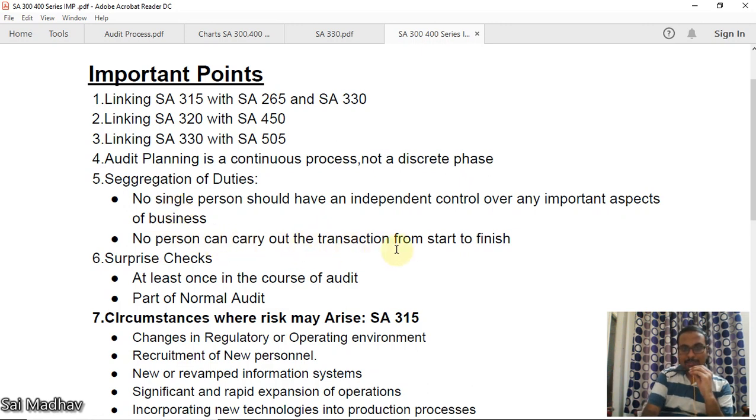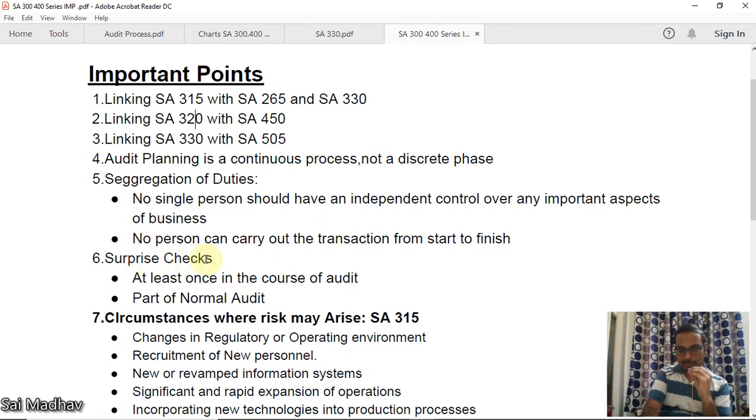No person can carry out a transaction from start to finish. As I said, he cannot record the entries and post the entries together. There is a high chance of fraud happening there. So there should be different people for different tasks. That is known as segregation of duties.